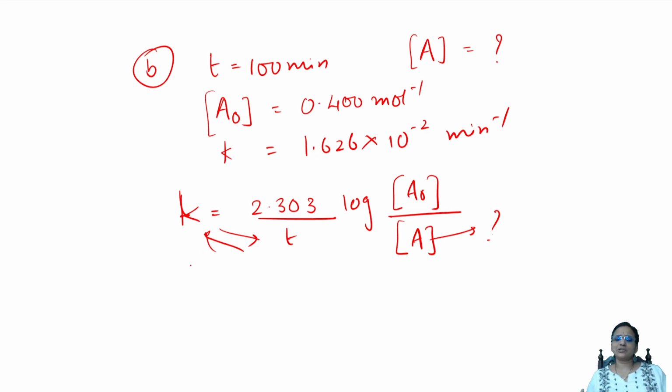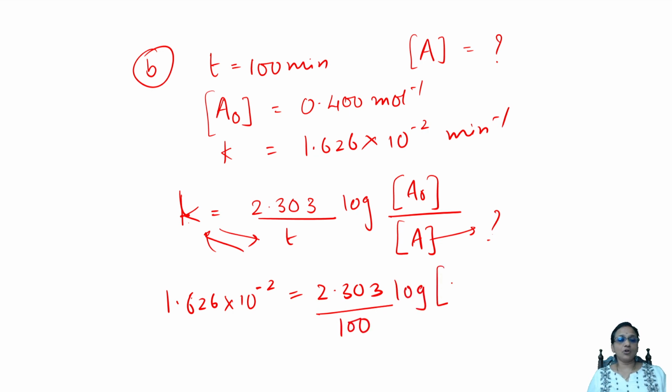If you don't cross multiply, it's okay. You can finish like this only, but later on you need to do. So how much is K, students? K value is 1.626 into 10 raised power of minus 2 is equal to 2.303 divided by t. T is how much? Basically 100 minutes, 100 minutes log A naught. A naught is 0.4. Yes, log A. I don't know log A.